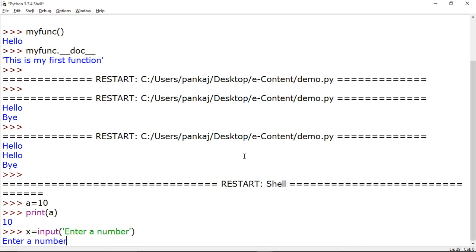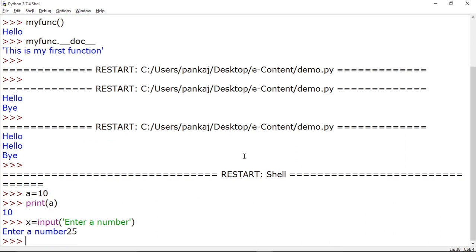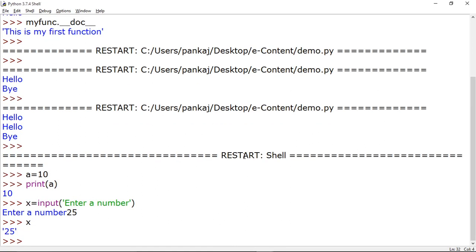Now see the console, it is asking for a number. I have entered 25. So now the value 25 will be given to variable x. If you print the value of x, it is going to print 25.